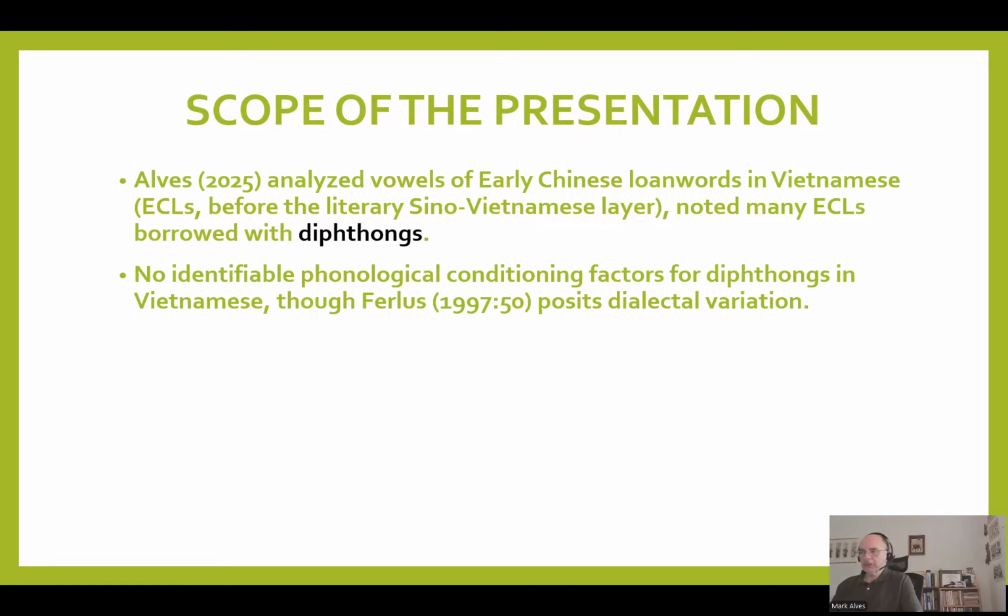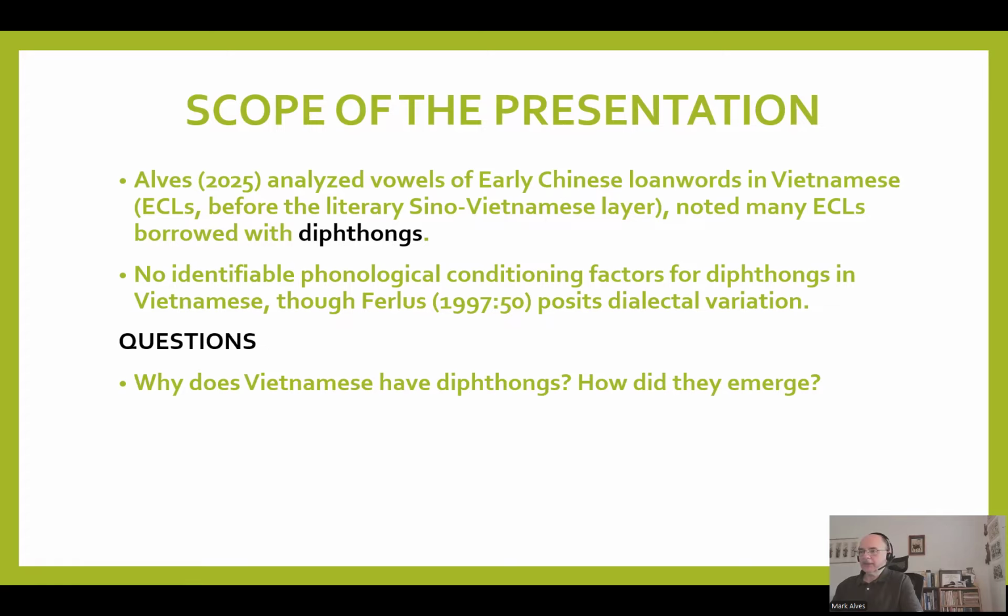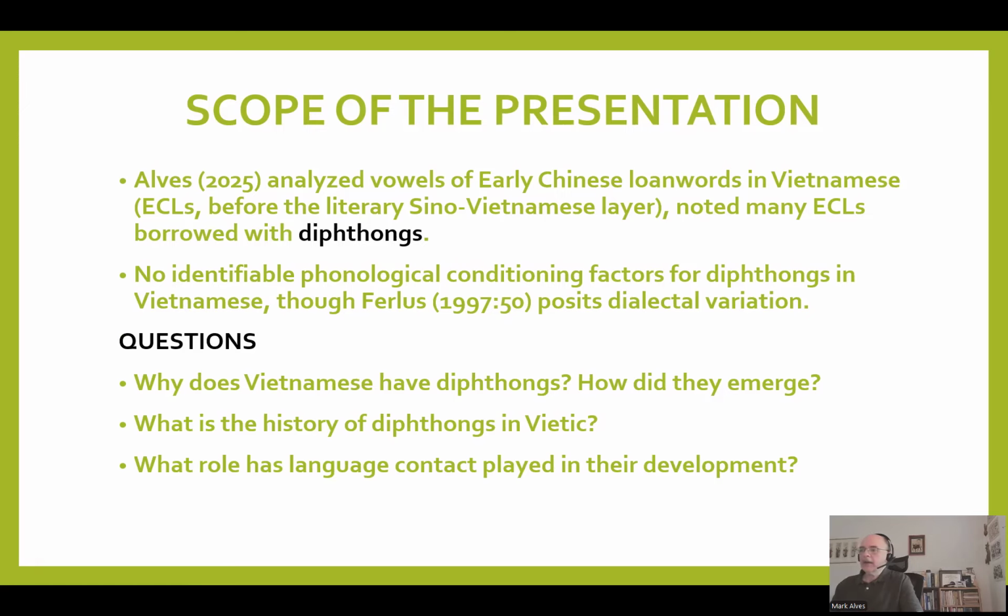Ferlus suggested it was maybe due to dialectal variation, as we'll see a little bit later. But basically, the question for my talk is, why does Vietnamese have diphthongs? How do they emerge? What is the history of diphthongs in Vietic more broadly? And what role has language contact played in their development? And of course, I'll be talking about the Chinese loanwords, but there's also the spread of these diphthongs through Vietic.